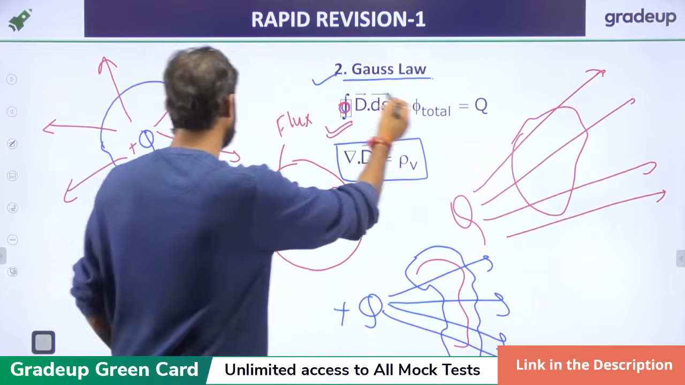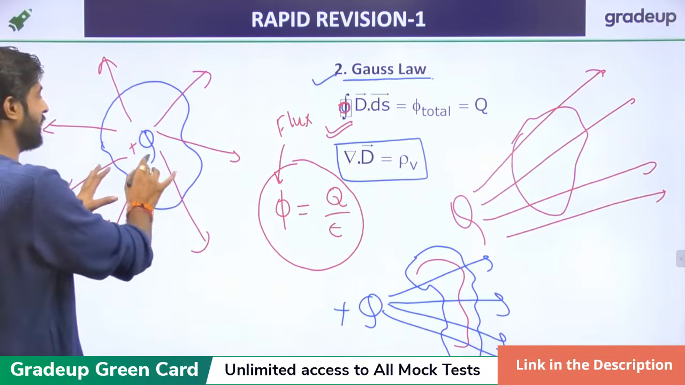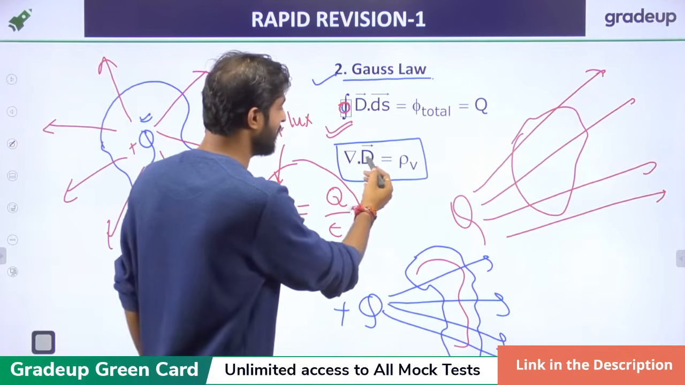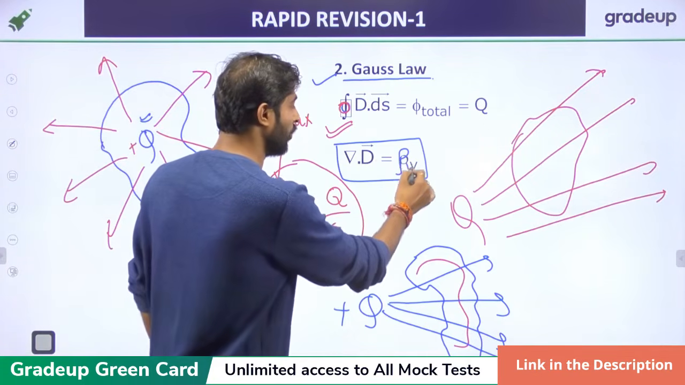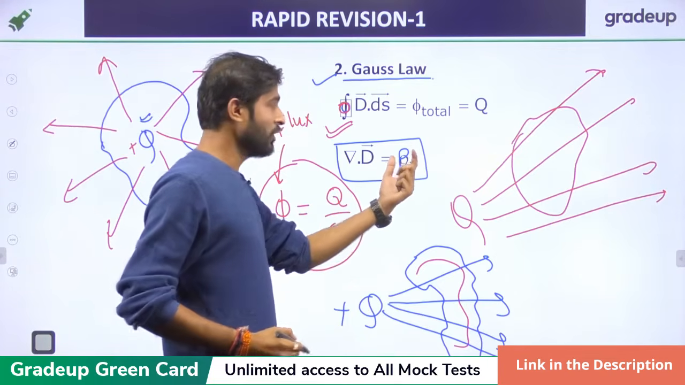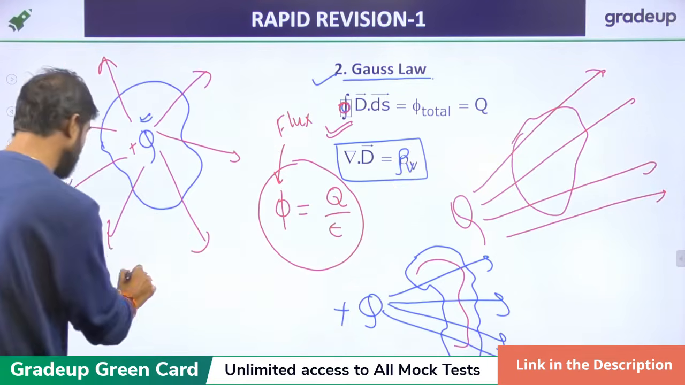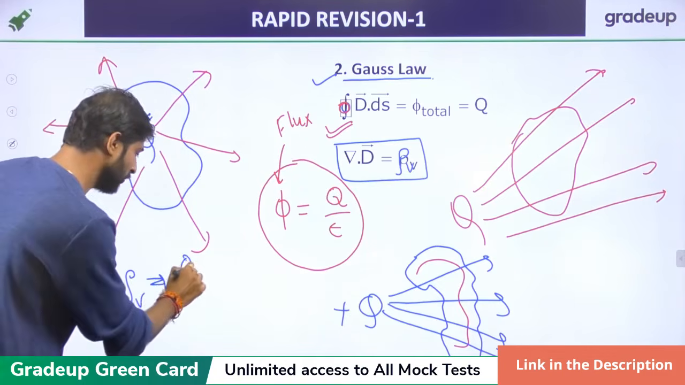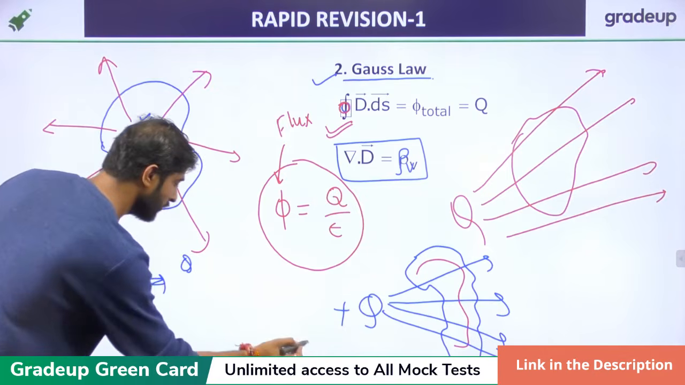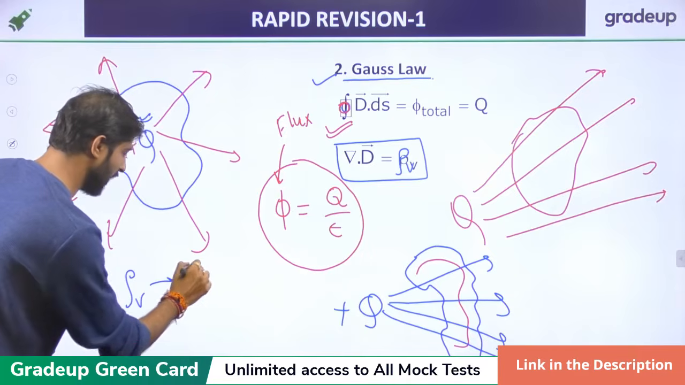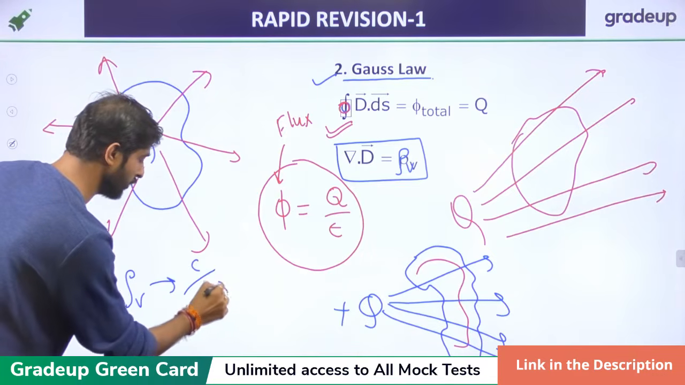The total flux is nothing, it is just equal to Q. And del dot D is nothing, it is just rho V. Rho V is nothing, it is just the charge per unit volume. So the unit of rho V is Coulomb per meter cube.